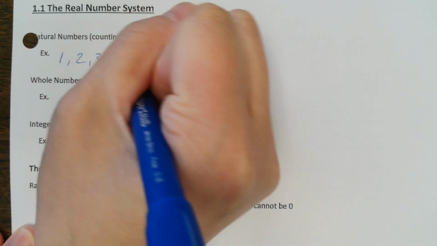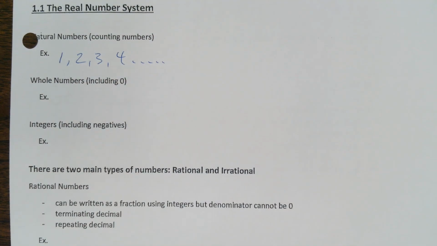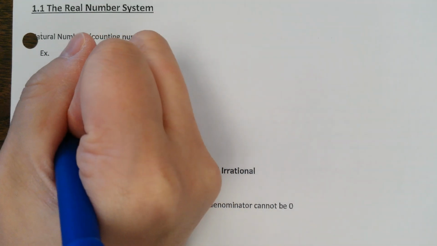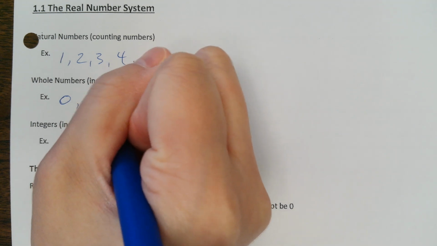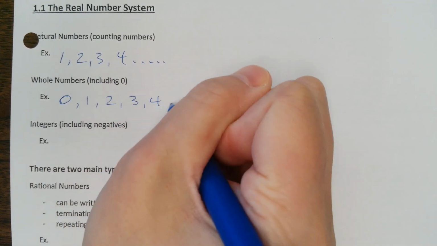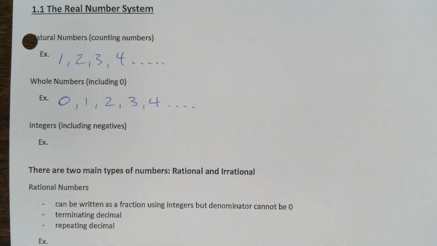Yeah, so counting numbers: 1, 2, 3, 4, dot, dot, dot. Okay, then what's the difference between natural numbers and whole numbers? Good. It includes 0 as well. So the only difference is that it includes 0. Right? Then what about integers?